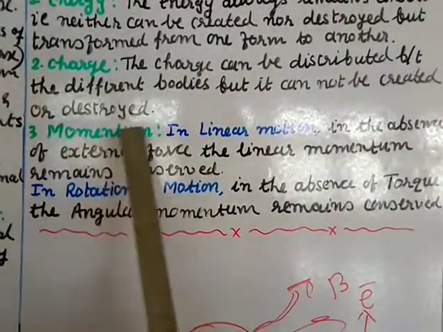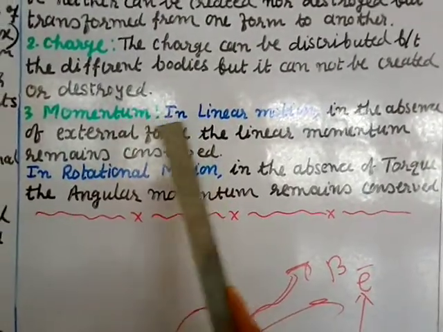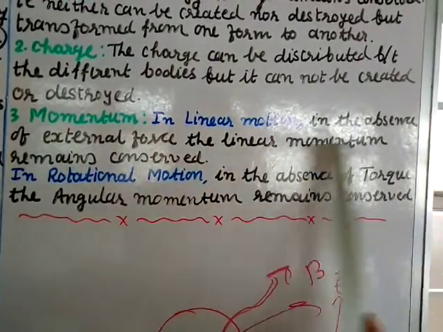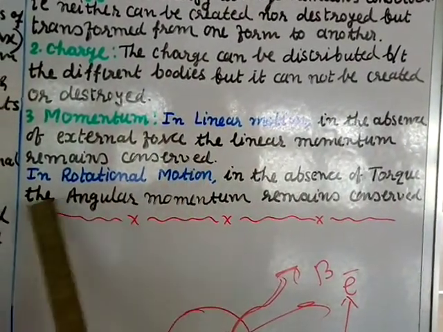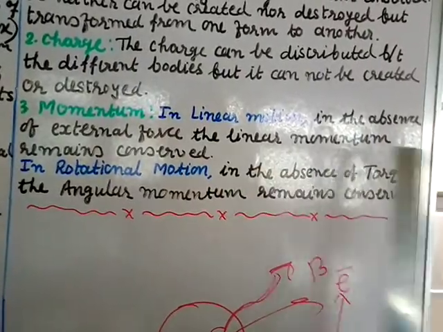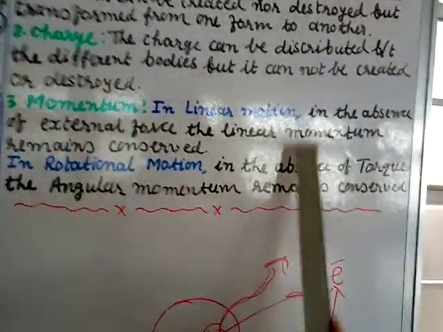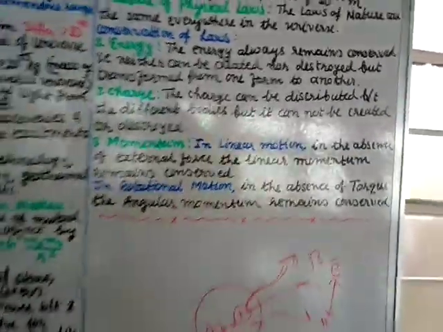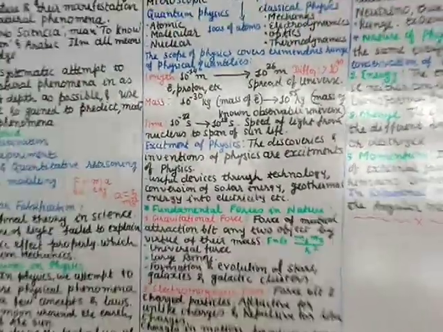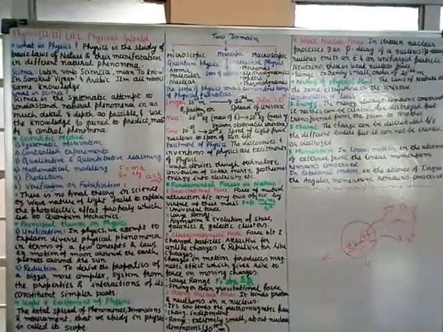Number 3, momentum. This has 2 parts, one for linear motion and one for rotational motion. In linear motion, in the absence of external force, the linear momentum remains conserved. In rotational motion, in the absence of torque, the angular momentum remains conserved. We shall study this later on. This is actually the shortest chapter. So we have completed chapter 1. Next we shall do chapter 2. Thank you very much.